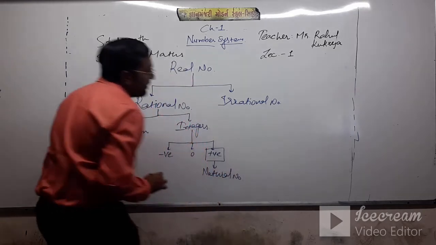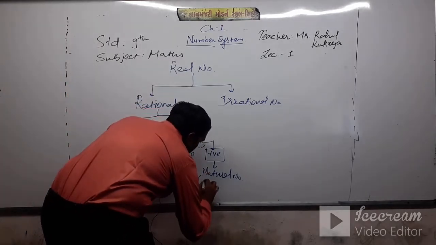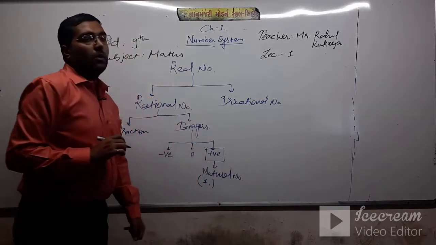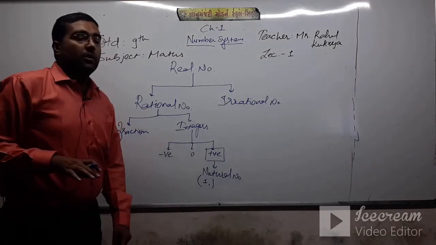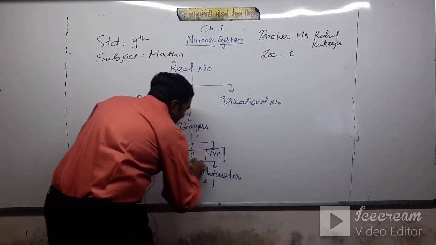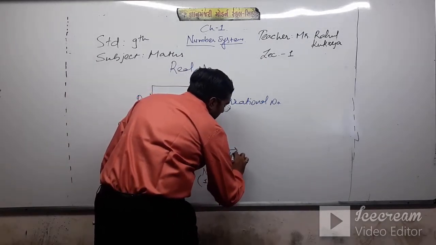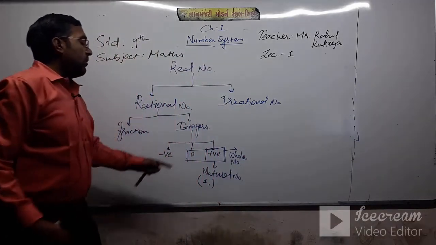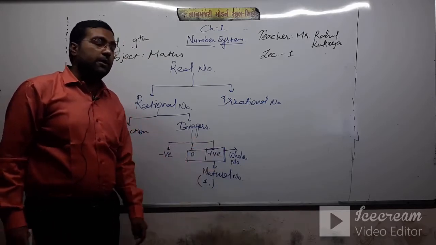All the positive numbers are also known as the natural numbers, which start with 1. 1, 2, 3, 4, all these are natural numbers, and they start with 1. The combination of 0 and positive numbers we call whole numbers. All the positive numbers and 0 are combined to form whole numbers. Clear?